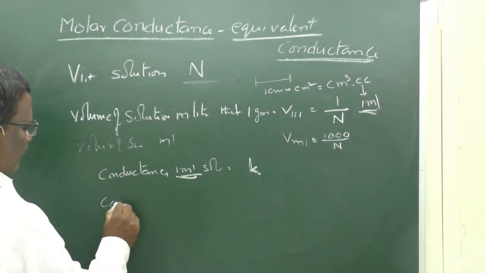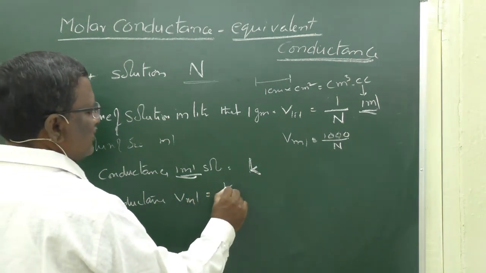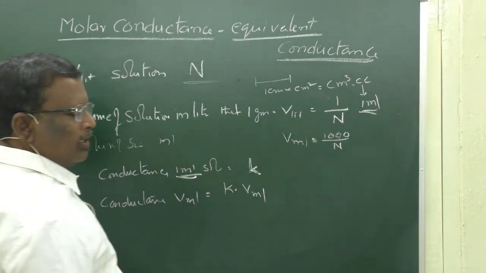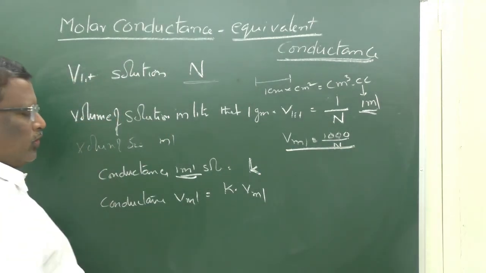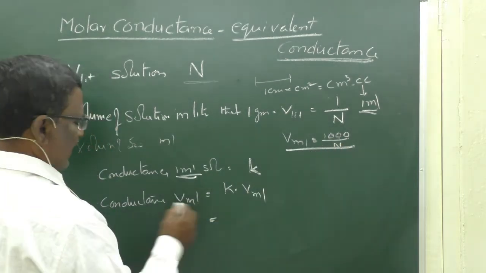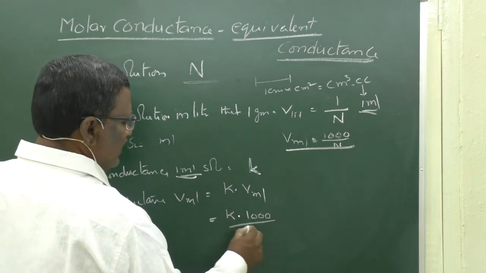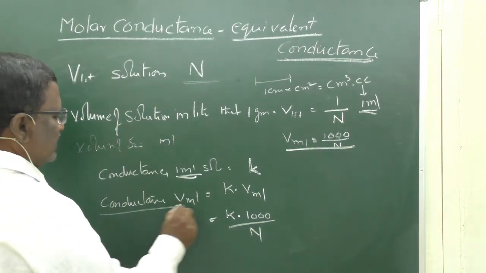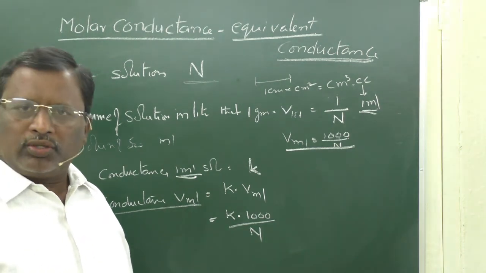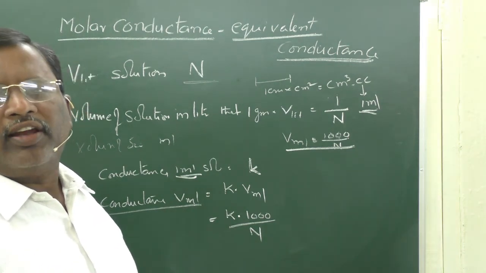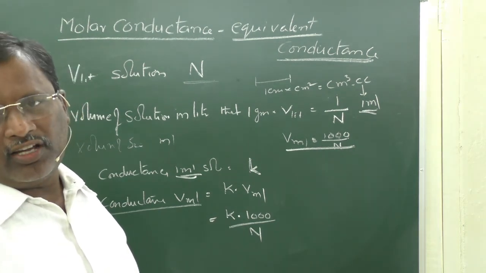Therefore the conductance of V ml solution is equal to kappa into V ml. But the volume of solution with 1 gram equivalent weight of solute is 1000 by N. Therefore the conductance of V ml solution is equal to kappa into 1000 by N. This is the conductance of V ml solution which contains 1 gram equivalent weight of solute, so that is called equivalent conductance.